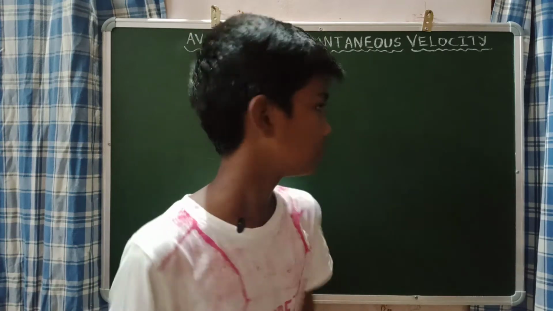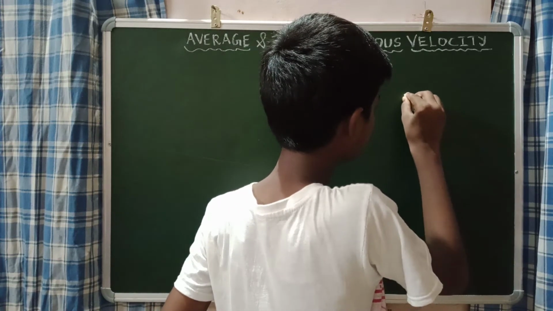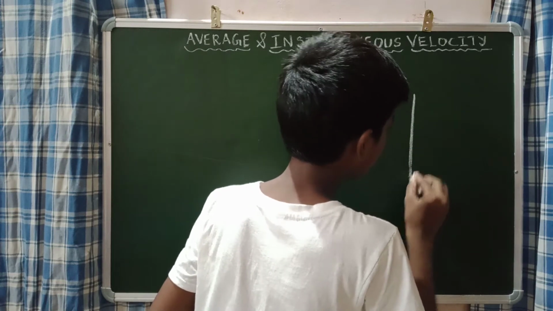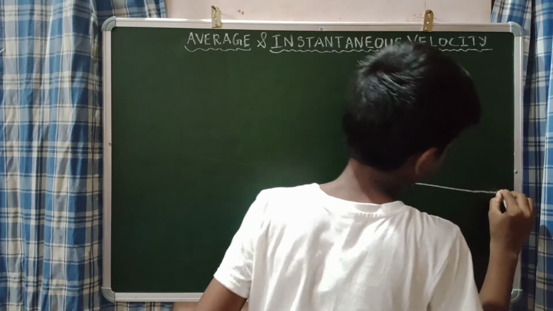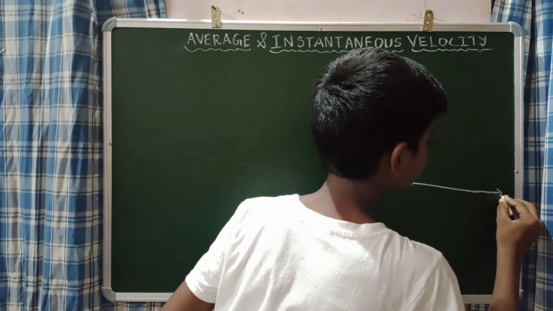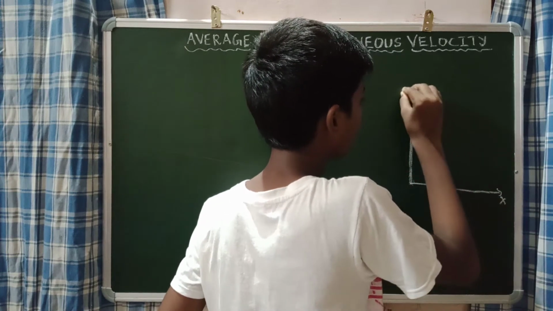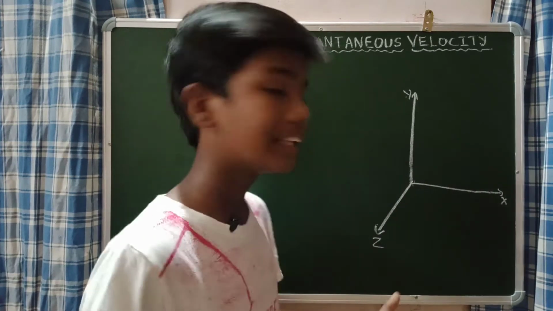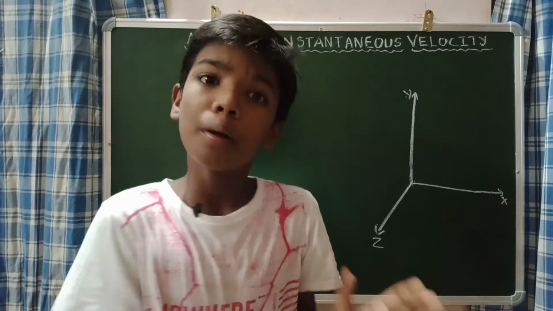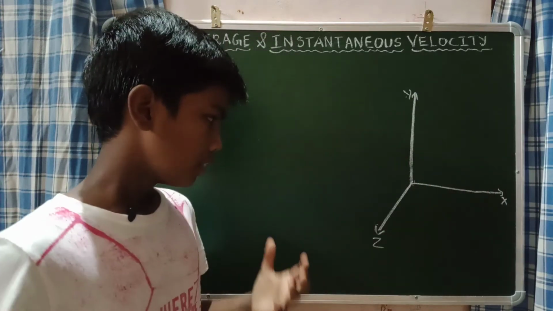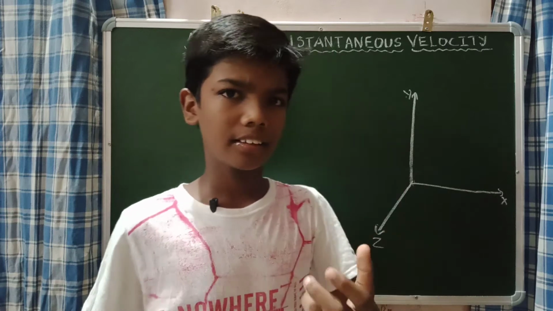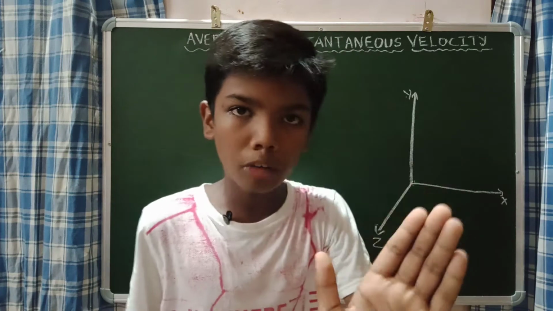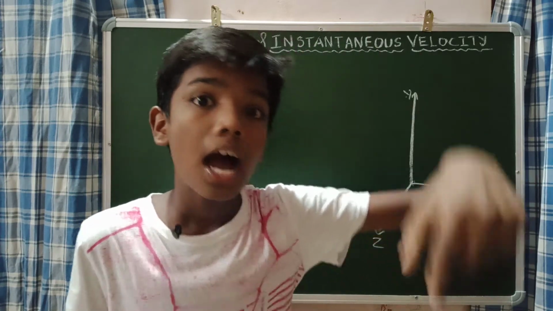Let us take a plane, an XYZ plane. This is the x-axis, this is the y-axis, and this is the z-axis. That means a 3D plane. Now let me say that the object is at an initial position at point A.